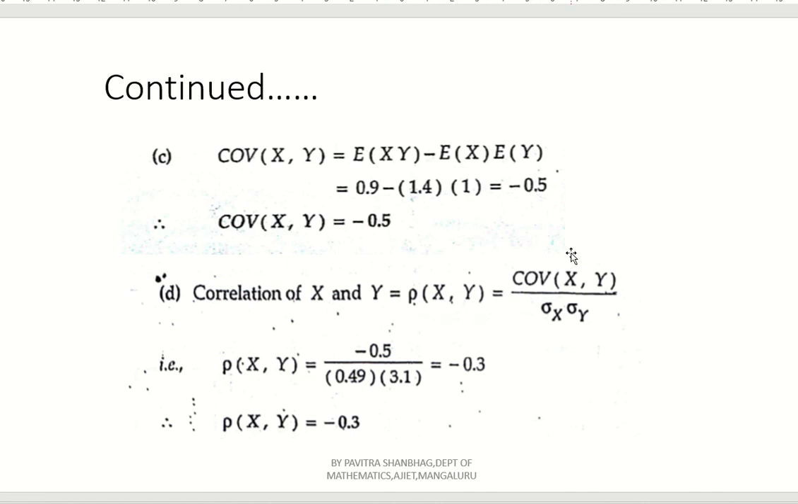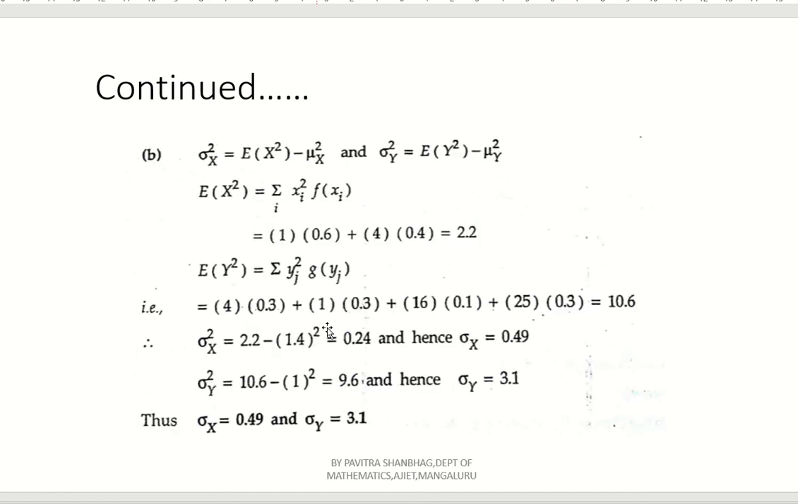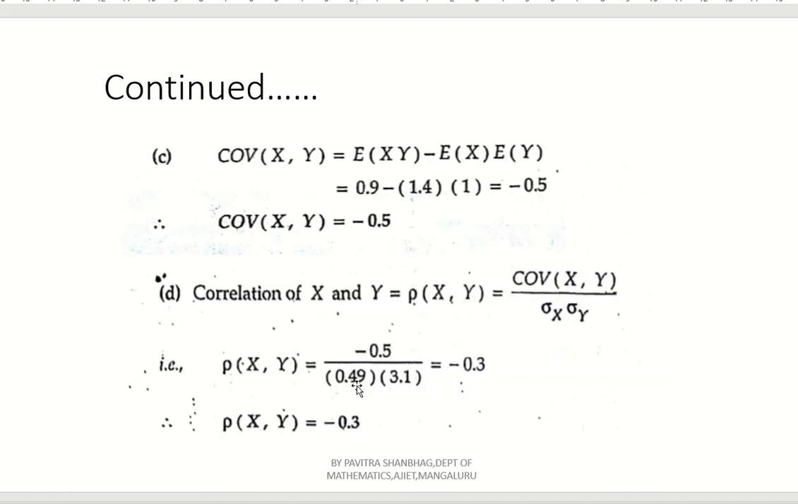Next, last one, correlation of x and y, that is rho of x comma y, that is nothing but covariance of XY by sigma x into sigma y. But covariance of XY is nothing but what? Minus 0.5. And sigma x and sigma y, we have found already, sigma x is 0.49, sigma y is 3.1. Just replace back here. So minus 0.5 by 0.49 into 3.1, that is nothing but minus 0.3. So what is correlation of x comma y? That is rho of x comma y, equal to minus 0.3.